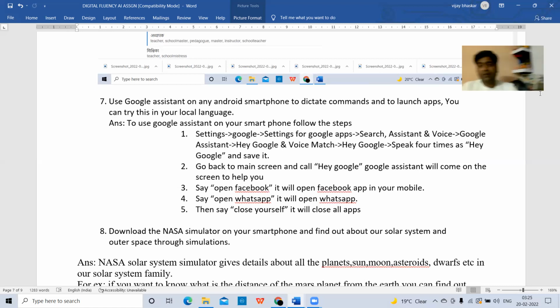Okay, that is how I have set the Google Assistant in my mobile phone. After setting that, you need to go to the main screen and just call "Hey Google", then Google Assistant will come, and if you say open Facebook and open WhatsApp, it will open the applications. And if you say close all, it will close all the apps. Okay.